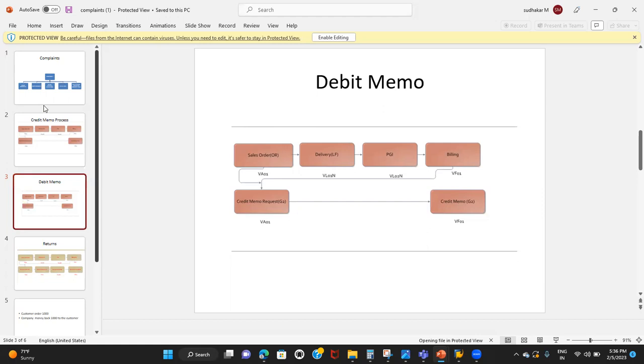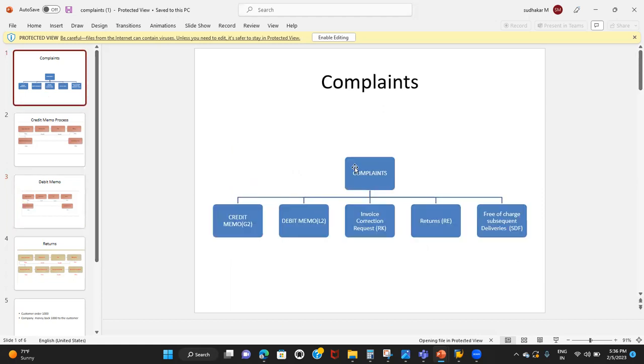Fine. So now moving on to the next. We discussed the complaints. We started discussing the complaints, where we covered the credit memo and debit memo. Now we'll discuss the returns.